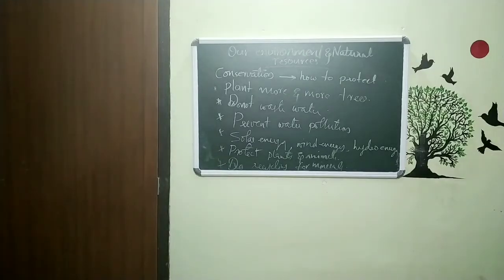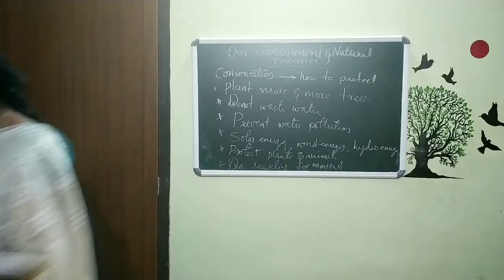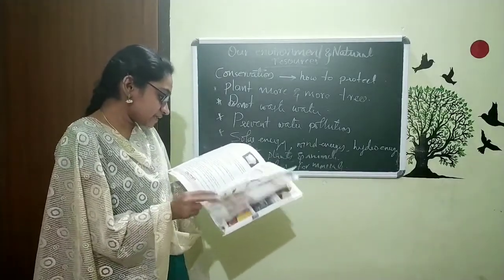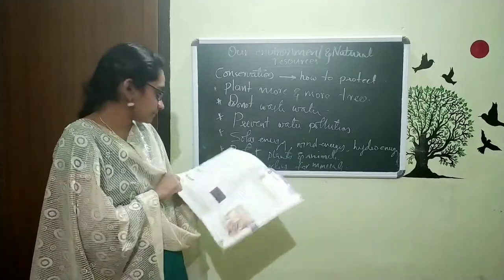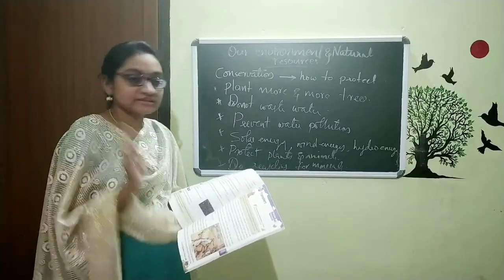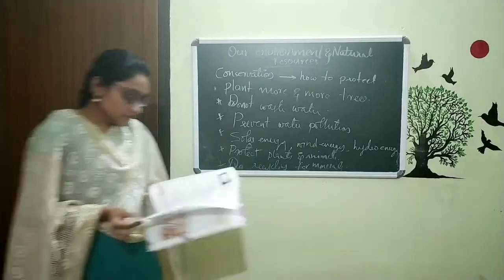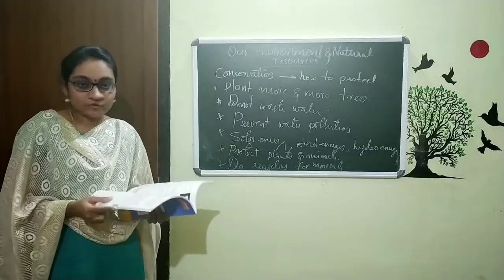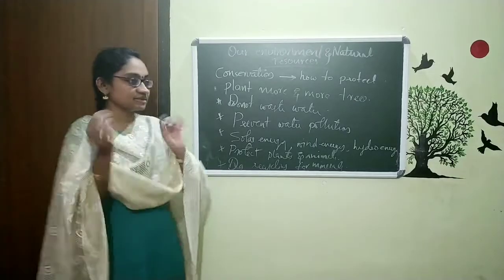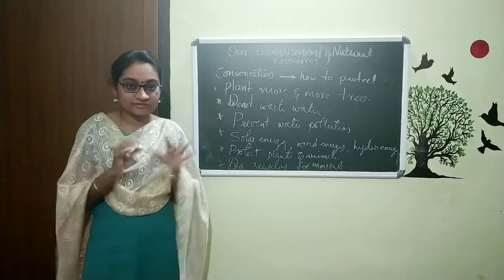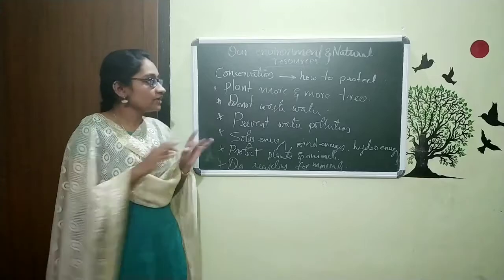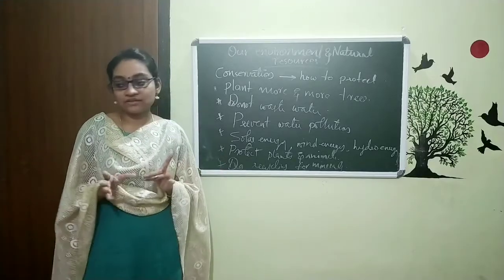Now you just want to do the exercise from your textbook. Just take the textbook page number 105 and there you can see the C question. C, D and E. These three questions you just want to do. You can do it in your textbook using pencil. And so finally our chapter is over and we just avoided 2 chapters in the whole syllabus within this year. They are some unimportant chapters and that's why we left them. And all the important things we discussed in all this year.